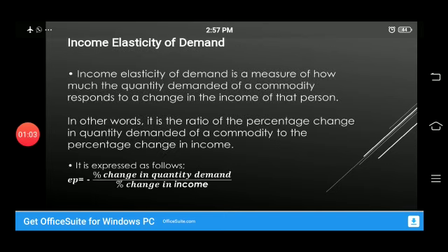First of all, we will discuss income elasticity of demand. Income elasticity of demand is a measure of how much the quantity demanded of a commodity responds to a change in the income of that person. Or in other words, it is the ratio of percentage change in quantity demanded of a commodity to percentage change in income. In a formula, we can write it as EP is equal to percentage change in quantity demanded over percentage change in income. It could be negative, it could be positive.